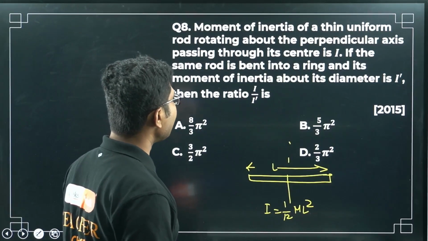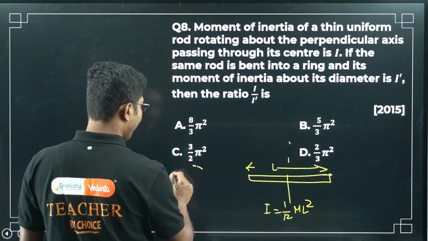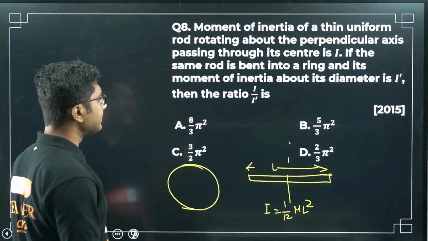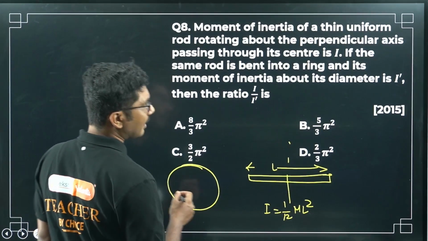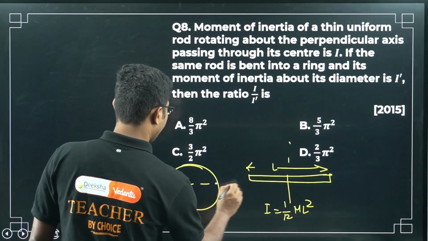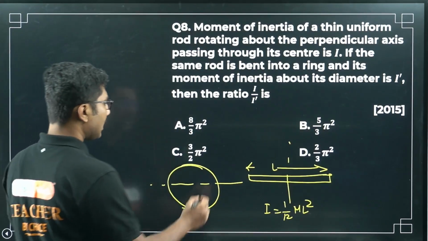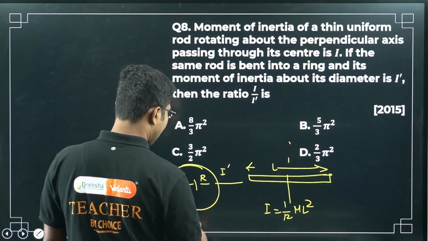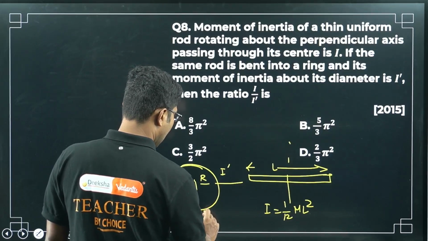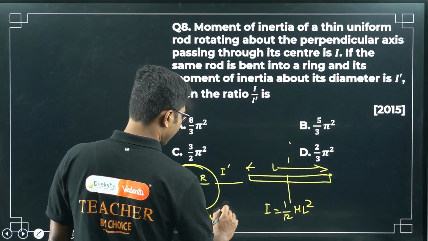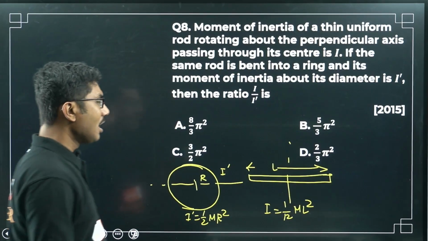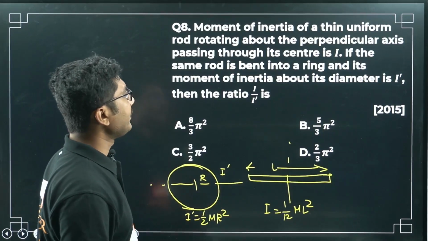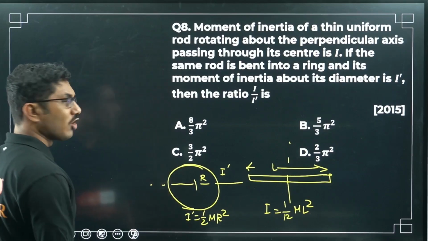Now if the same rod is bent into a ring, and its moment of inertia about its diameter is I dash. If the radius is R, then we can write I dash to be half m R square. These are the formulas I asked you to remember, right? These are the things that you have to remember. Then find the ratio of I by I dash.